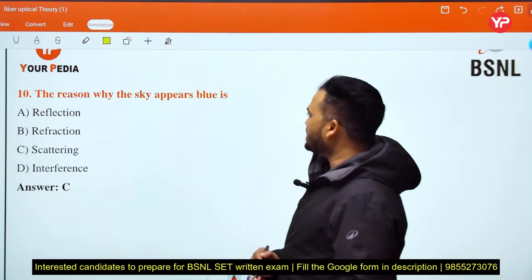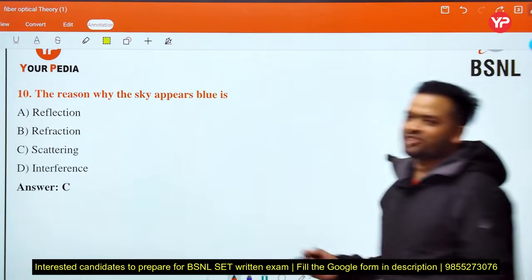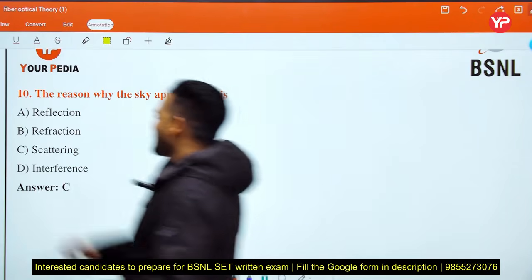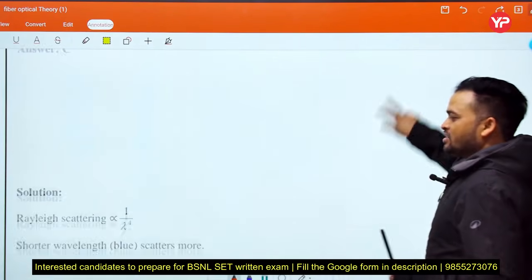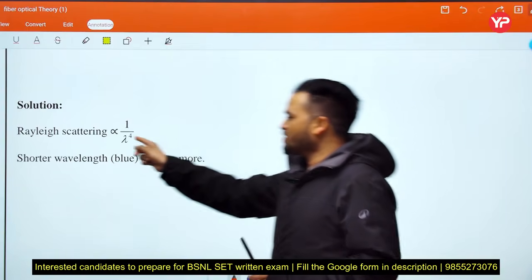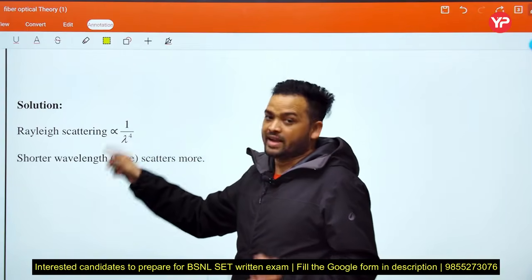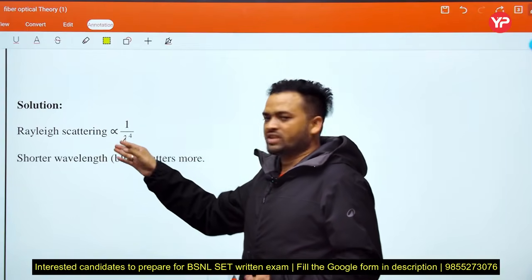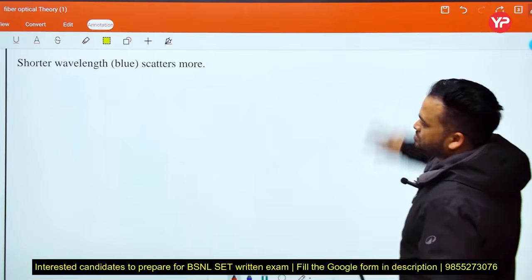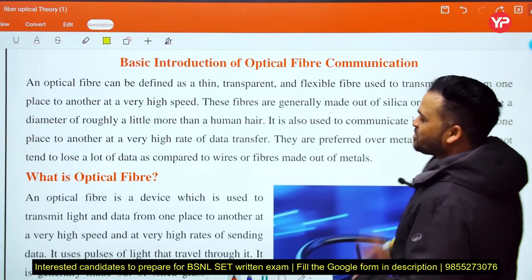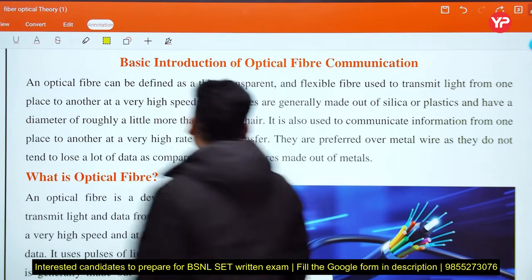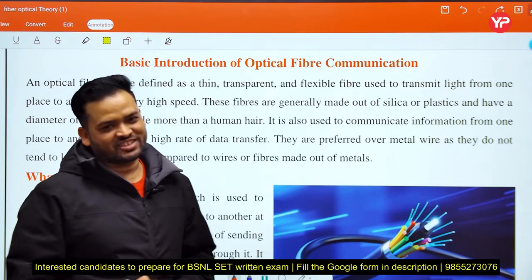The reason why the sky appears blue. This is a famous question here. See, scattering of light. This is Rayleigh scattering. If lambda is more, then it is scattered less. This is the basic relation. Okay, Rayleigh scattering. Next, now here we discuss the basic introduction of optical fiber communication.